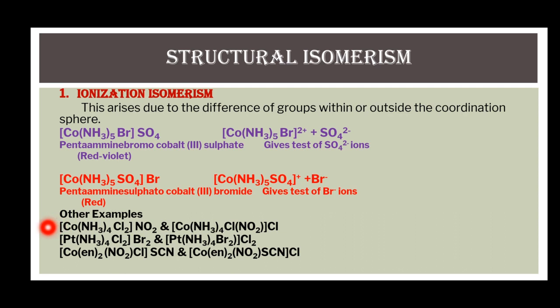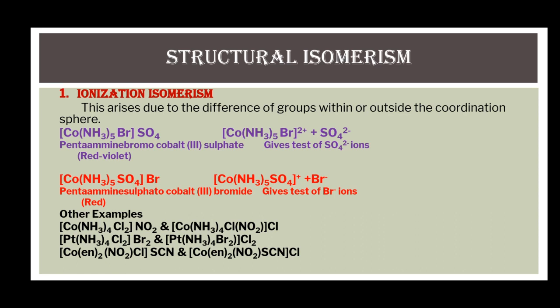In the first example, these two complexes are of cobalt. In the first complex, 4 amine and 2 chloride ligands are present inside the square bracket, and nitrite ion is present outside the square bracket. Whereas in its isomer, 4 amine ligands, 1 chloride and 1 nitrite ligand are present within the square bracket, whereas 1 chloride ion is present outside the square bracket.